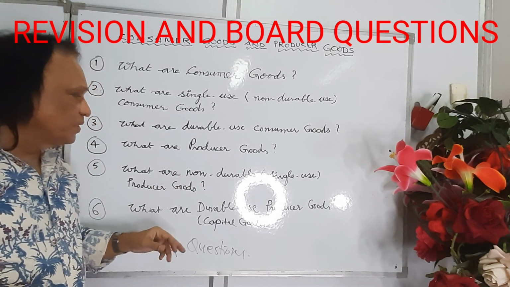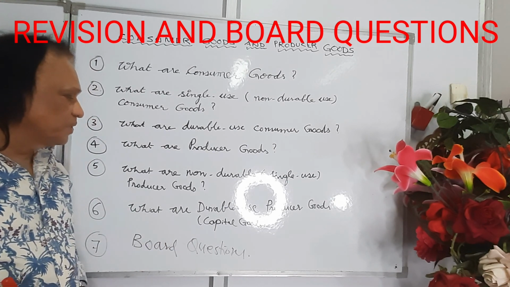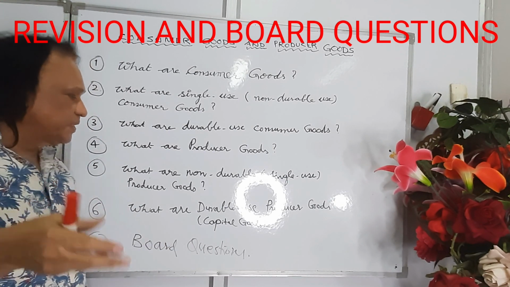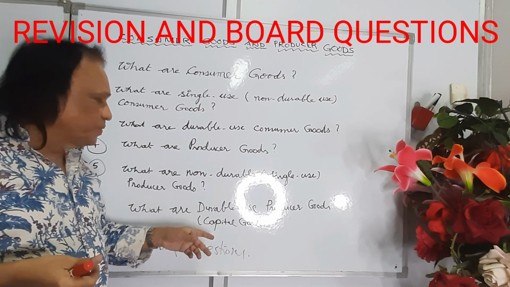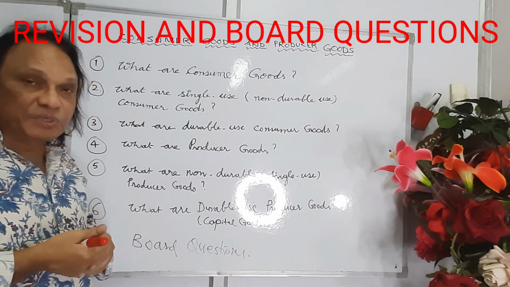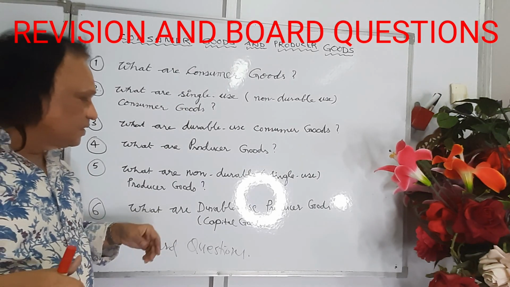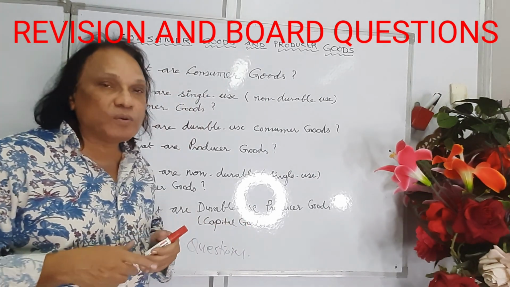What are durable use producer goods? These can be used repeatedly again and again for a number of years by the producers. They can also be called capital goods, machines, buildings, structures. These are the capital goods we have.